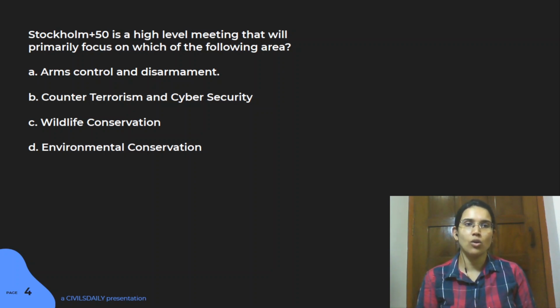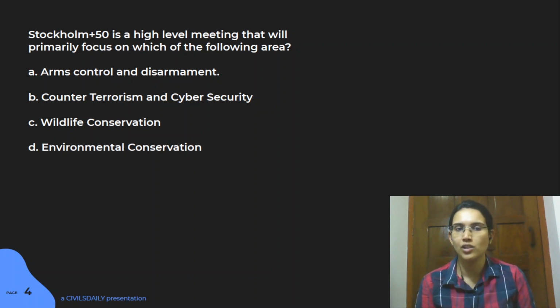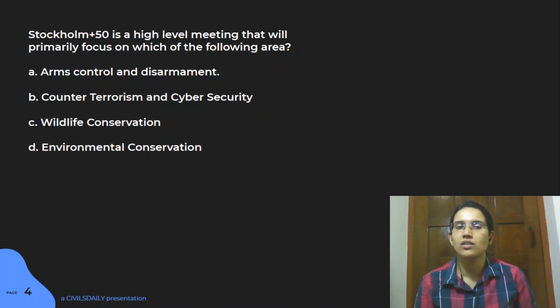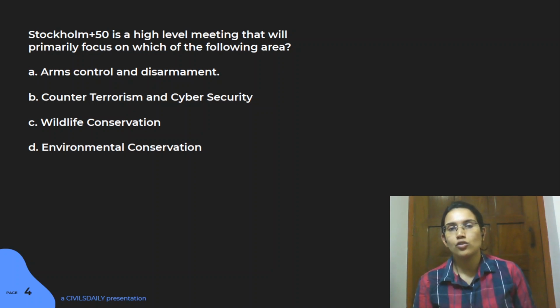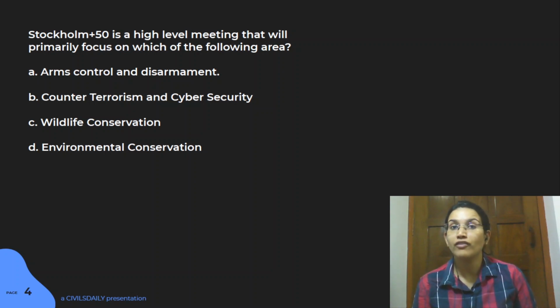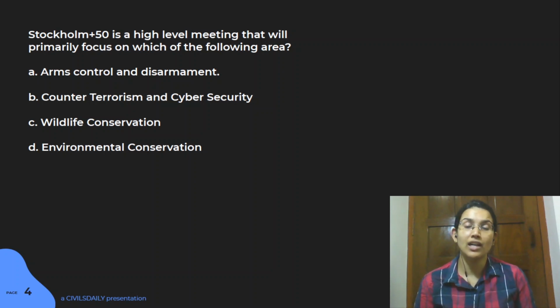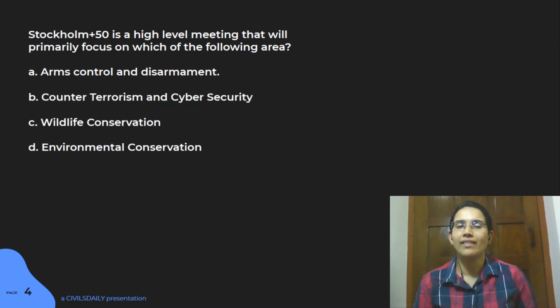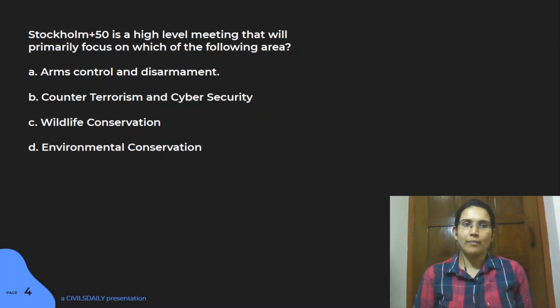So this particular question is on Stockholm plus 50, and the options here are that it deals with arms control and disarmament, counter-terrorism and cybersecurity, wildlife conservation, and environmental conservation. So the answer for this question is D. It is a high-level meeting to be held by the government of Sweden, in celebration of the 50th anniversary of the UN Conference on the Human Environment that was held in 1972 at the Stockholm Conference. So even before the Earth Summit, which happened in 1992, we had the Stockholm Conference in 1972.